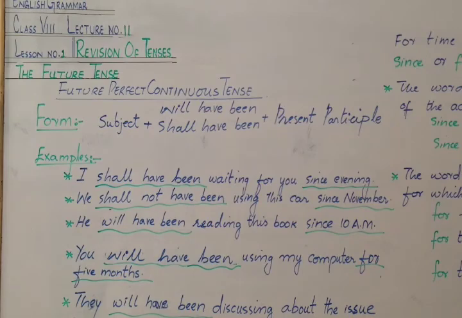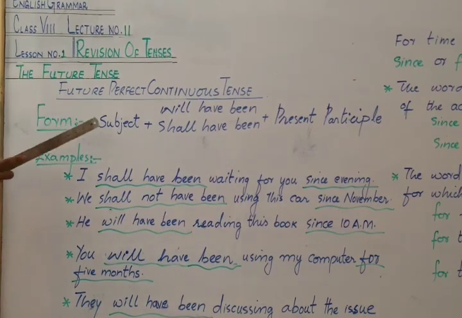We make future perfect continuous tense with a subject plus will have been or shall have been plus present participle. Means ing form of verb. For example, I shall have been waiting for you since evening. We shall not have been using this car since November.